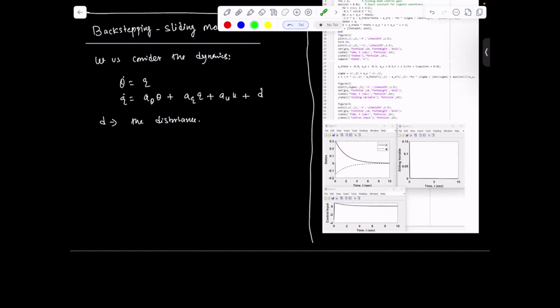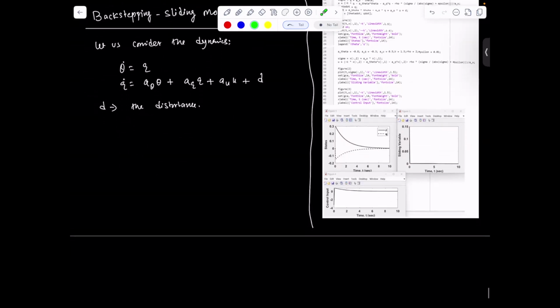So now we'll go step by step on how we can design the control here. Step one, let us find the error. If you notice carefully, we have two equations, and the system is in recursive form: q is going to control theta, and q is controlled by u, right?